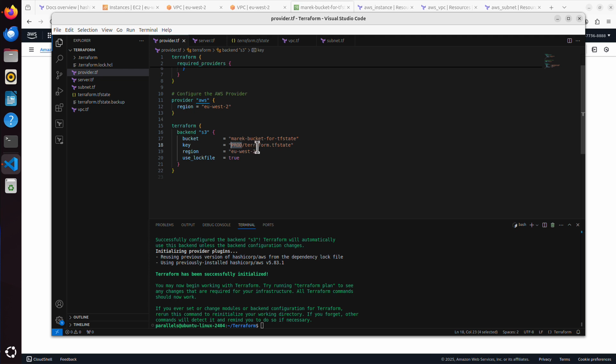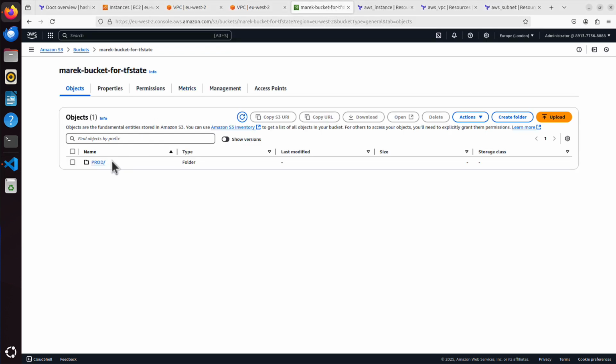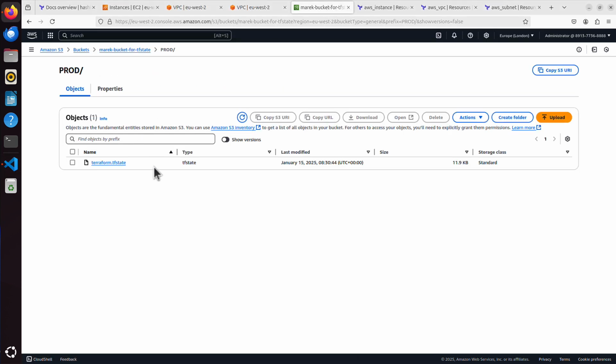So maybe you don't want to keep just Terraform tfstate, but also information about what environment it is for. That's why I added prod, but it's optional, it's up to you really. So now if I go to that prod, this Terraform tfstate file is from now on kept here.